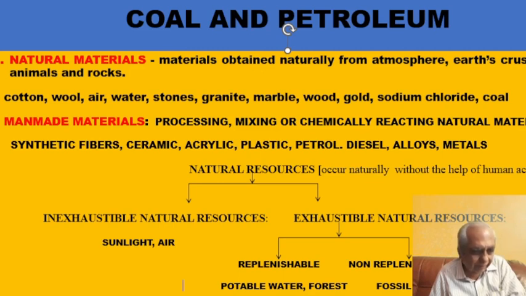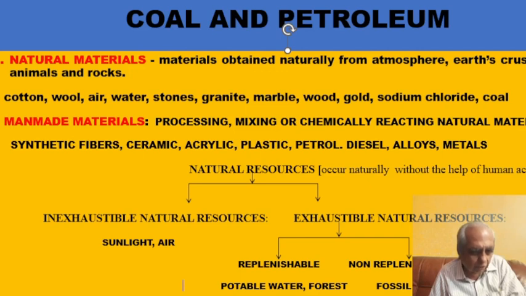As the word suggests, inexhaustible natural resources are sunlight, air, water, which will never get exhausted in your lifespan and for many generations. Exhaustible natural resources will not last for many centuries or for a long period.